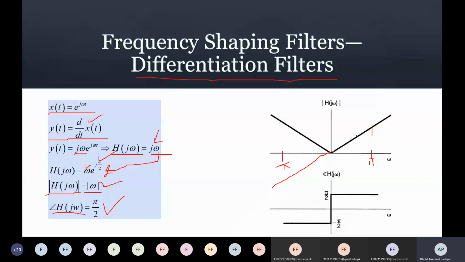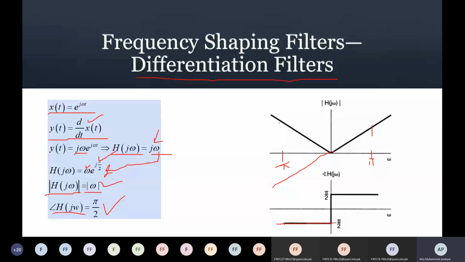Whenever the output value of the signal changes from minus to plus or plus to minus, there is a shift of pi in the signal. So for example, if initially the angle was pi by 2, when there is a shift of 90 degrees, that 90 degree shift should also be reflected.